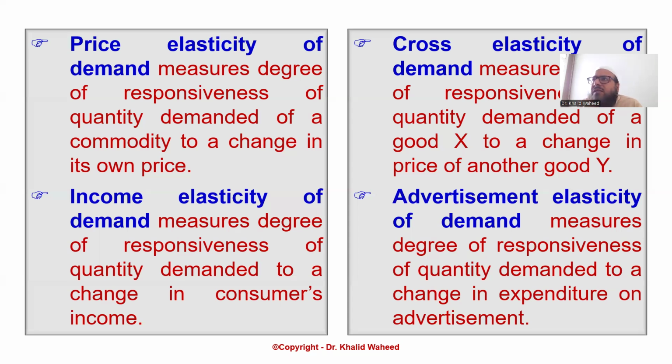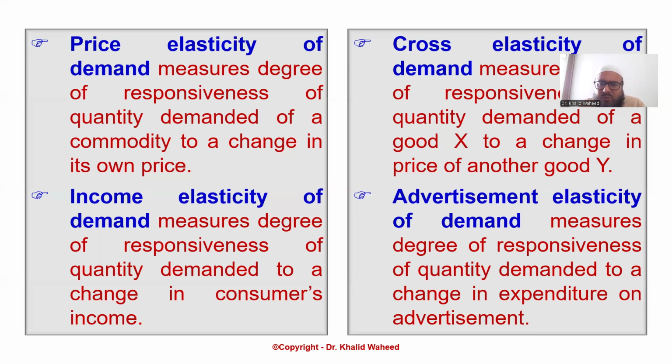Likewise, in the case of complementary goods, if the price of petrol increases, what would be the impact on the demand for cars? Surely, the demand for cars will decrease, because when the petrol price has increased in the market from, say, 50 rupees to 100 rupees, it has become expensive.